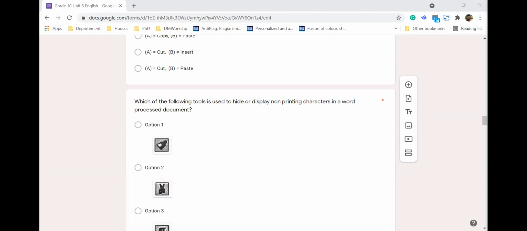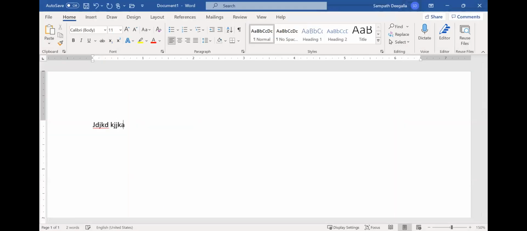So let me show you with Word. Let me take Word and share it. So here is my Word document. I can type something. I can have spaces, I can have multiple spaces, and I can have a tab character. I'm using tab here. And then I can press enter. Again, some spaces, and I'm using the tab character here.